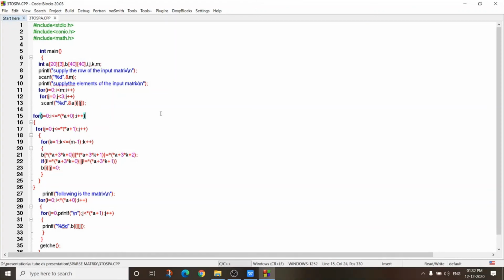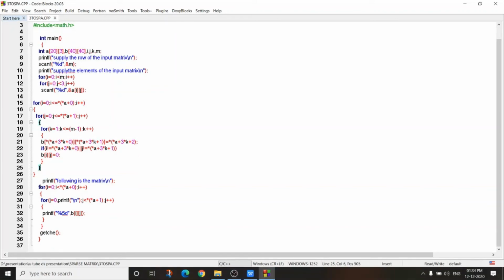Now take the input for the row number because we already know what is the column number in case of three-tuple form. It is 3. So take the input for the row number. It is m. Now start a for loop for taking the input: for i equals to 0, i less than m, i plus plus, for j equals to 0, j less than 3 because it is in three-tuple form, j plus plus, and take the value for a[i][j]. Now this calculation is already discussed and after that I have to print